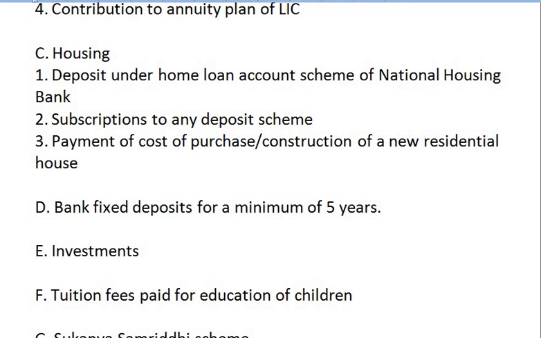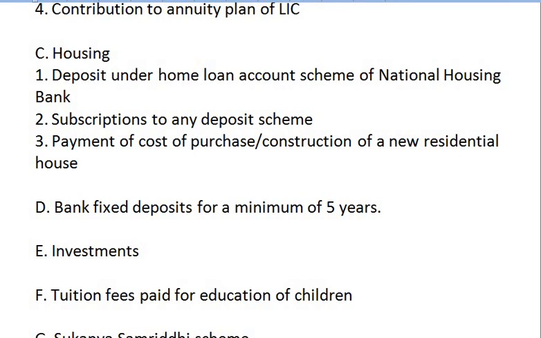Coming to point D, bank fixed deposit for a minimum of 5 years. There are 2 points. A is fixed deposit for a minimum period of 5 years in a scheduled bank or post office, which is fully qualified for deduction.